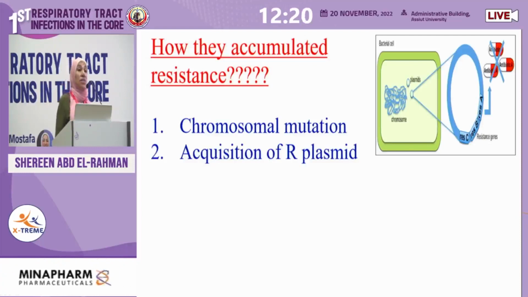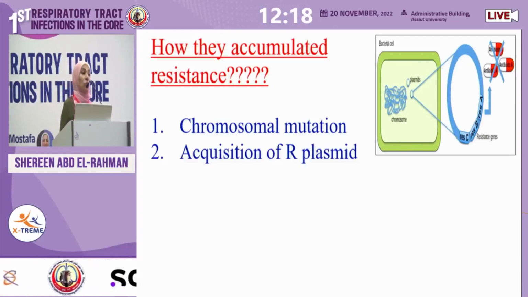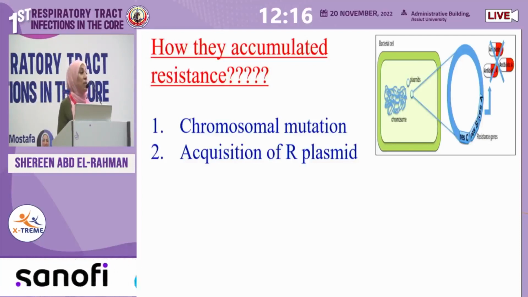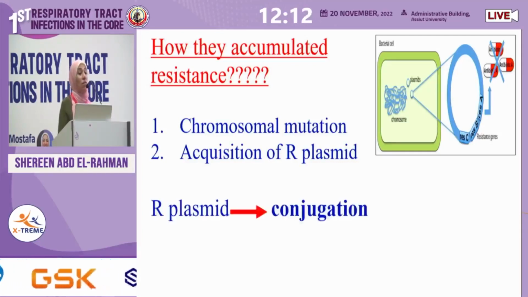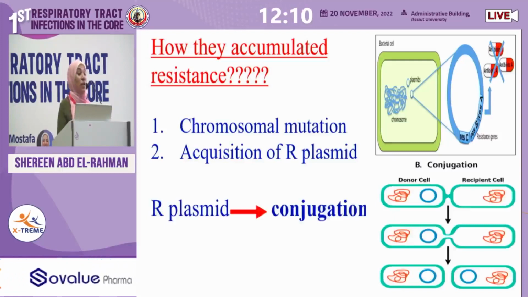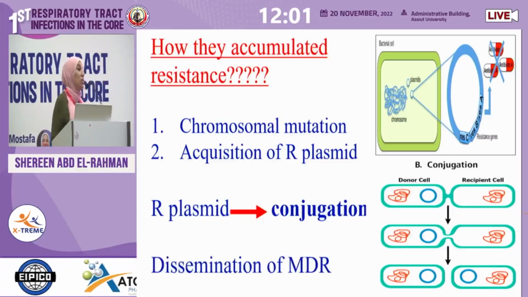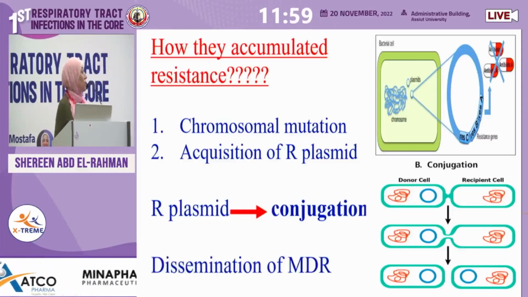What is a resistance plasmid? It's extrachromosomal DNA that has the ability to capture resistance genes and accumulate resistance. Also, this resistance plasmid can move from resistant bacteria to susceptible bacteria through a process called conjugation. And this conjugation leads to dissemination of resistance.